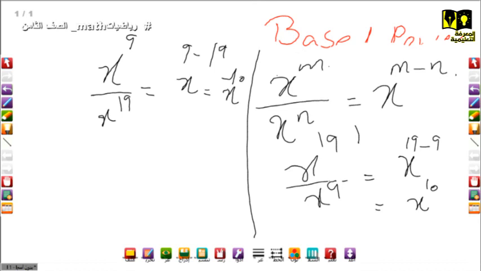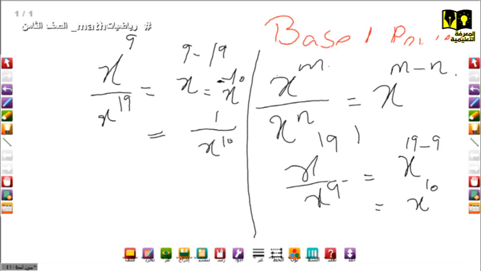Here we have a negative sign for 10. So when we have a negative power, what do we do? It is already in the numerator, so we change it to be in the denominator. So it equals 1 over x to the power 10.